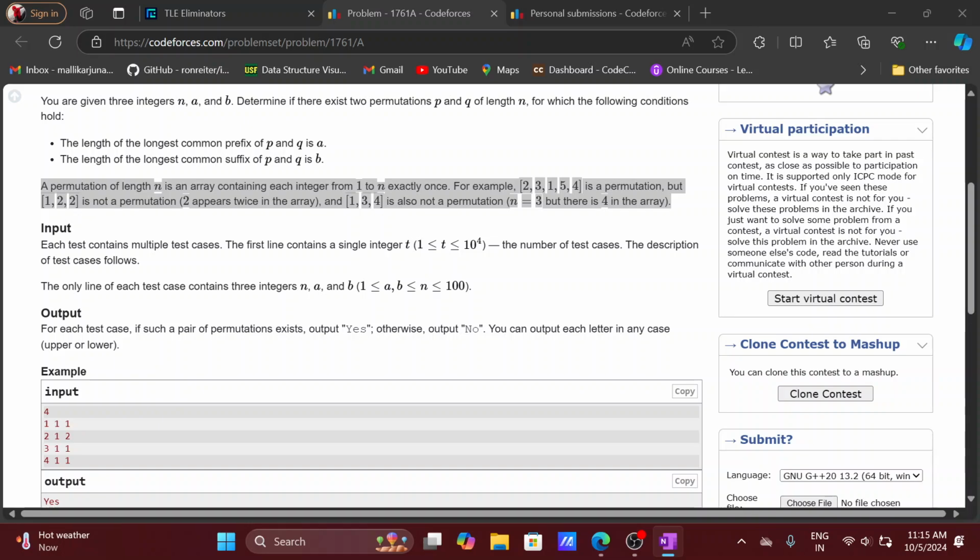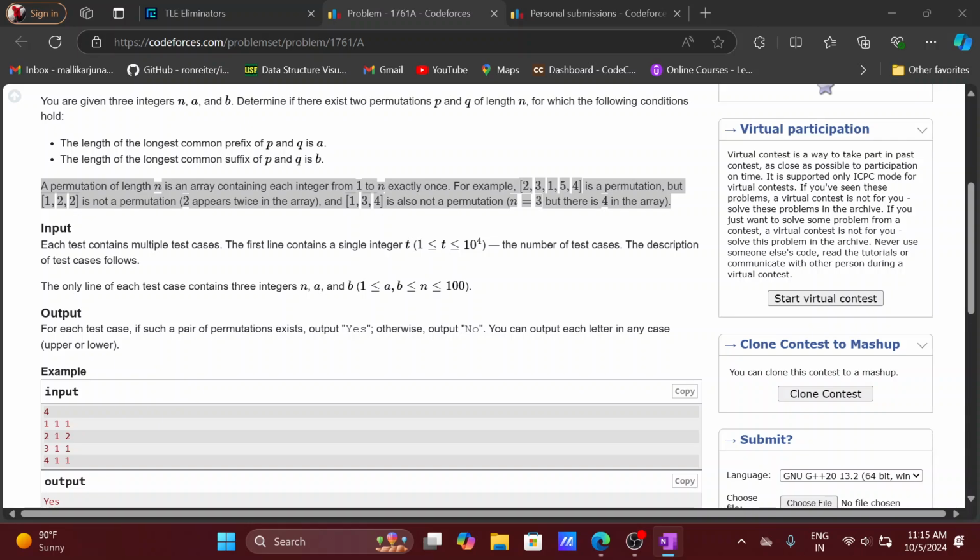Now 3 1 1 is also the same. We have to take permutations of size 3, like 1 2 3, 3 2 1, 2 1 3, or 3 1 2, and many more, but none of them have both the common prefix and the common suffix. If it contains a common prefix, it won't contain a common suffix. So we have to print no here also.